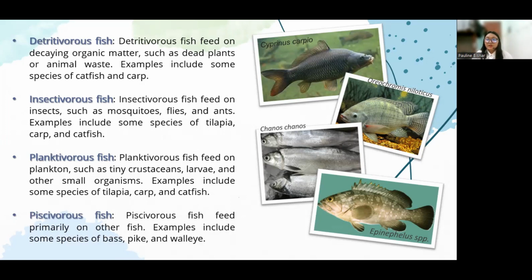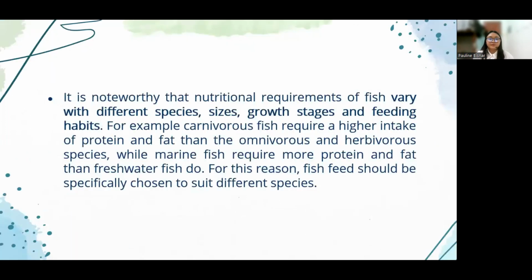It is important to understand the food preference of fish because it can have implications for their culture and management. For example, in aquaculture, different species may require different types of feeds, which can impact the growth and health. Understanding the food preference of fish can also help in managing fisheries and maintaining ecological balance in aquatic environments.